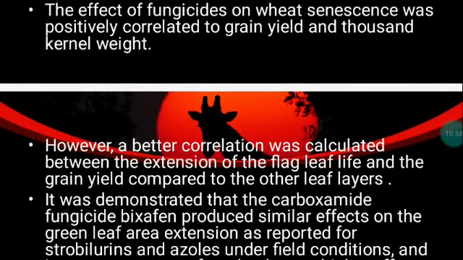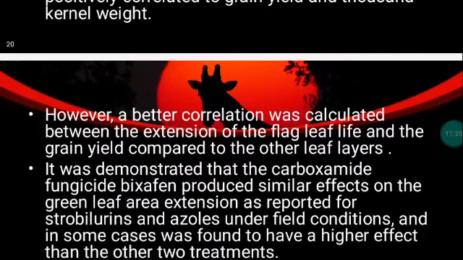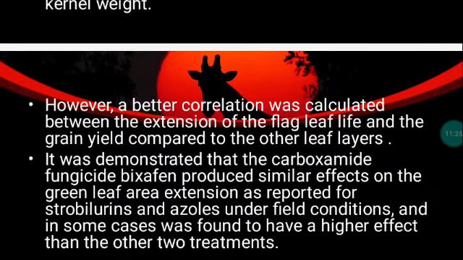However, a better correlation was calculated between the extension of the flag leaf life and grain yield compared to the other leaf layers. It was demonstrated that the carboxamide fungicide Bixafen produced similar effects on the green leaf area extension as reported for strobilurin and azoles under field conditions, and in some cases was found to have a higher effect than the other two treatments. Green leaf area extension is most important and directly linked with photosynthetic production.